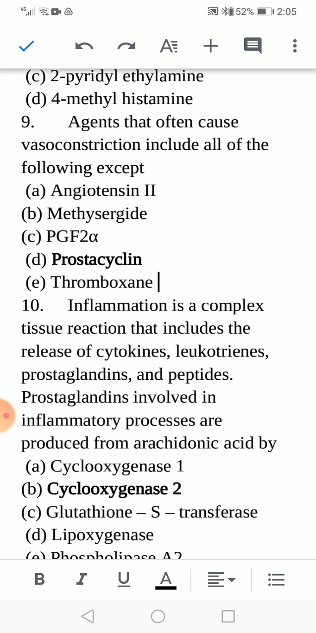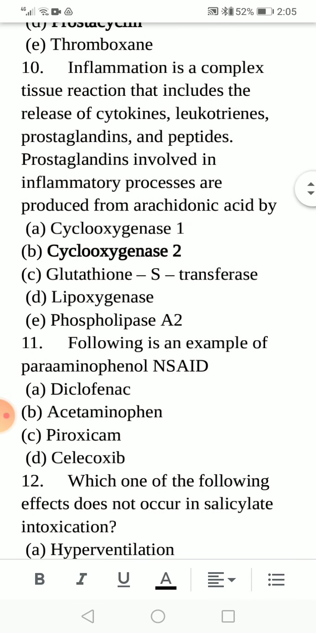MCQ number 10. Inflammation is a complex tissue reaction that includes the release of cytokines, leukotrienes, prostaglandins, and peptides. Prostaglandins involved in the inflammatory process are produced from arachidonic acid by: option A, cyclooxygenase 1; option B, cyclooxygenase 2; option C, glutathione S-transferase; option D, lipoxygenase; option E, phospholipase A2. The correct option is B, cyclooxygenase 2.